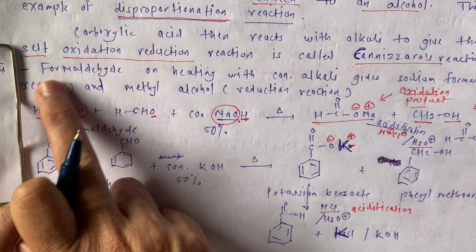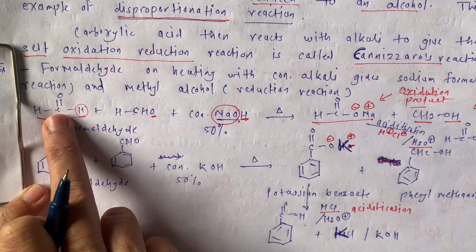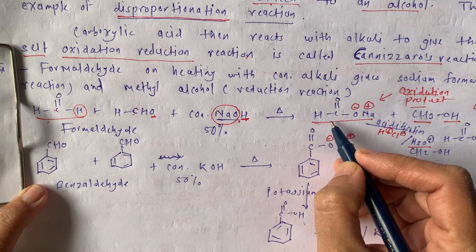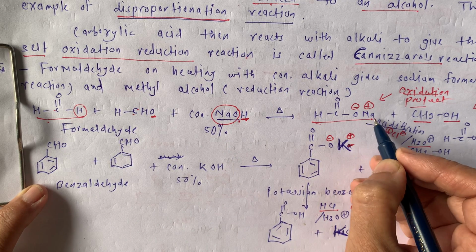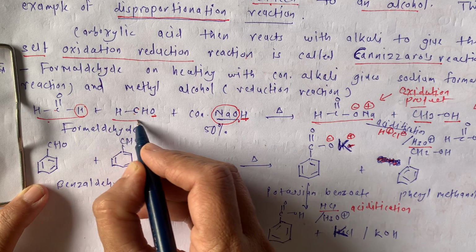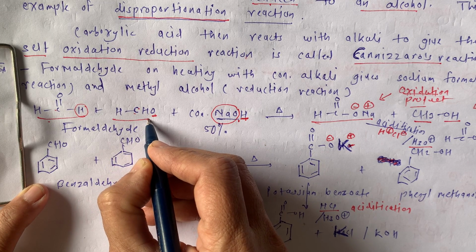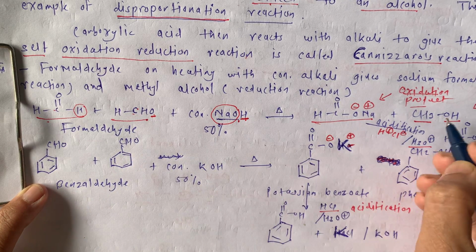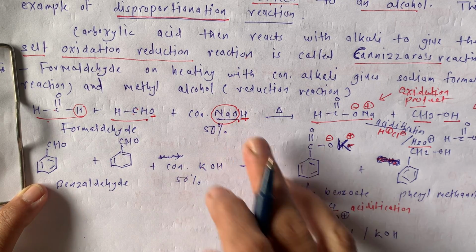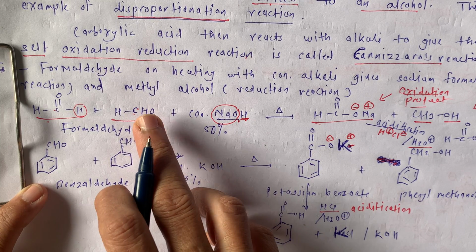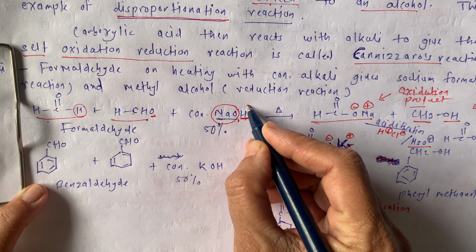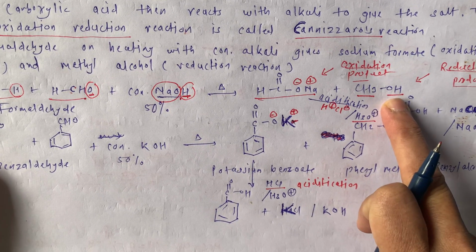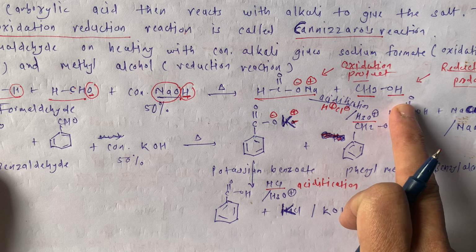See here, I am going to repeat. In this aldehyde, this H is replaced by ONa, so there is formation of HC=ONa. While in the remaining formaldehyde molecule, this CH2 gets one H, so there is formation of CH3, and this H attaches to this O and there is formation of OH. In this way this is a balanced reaction.